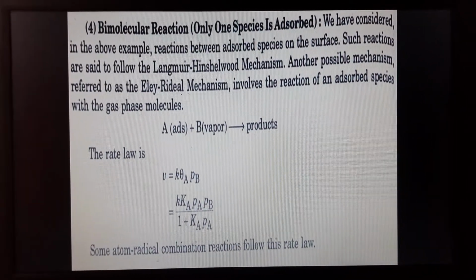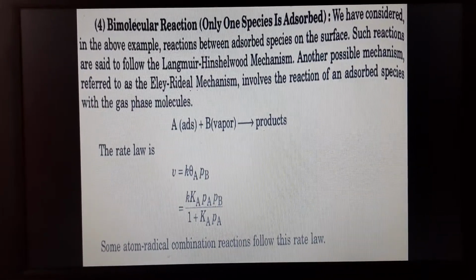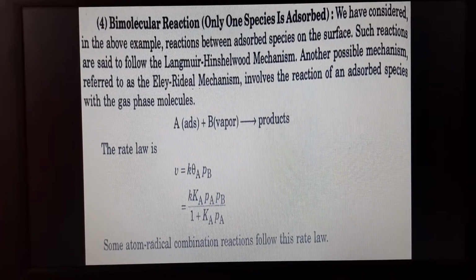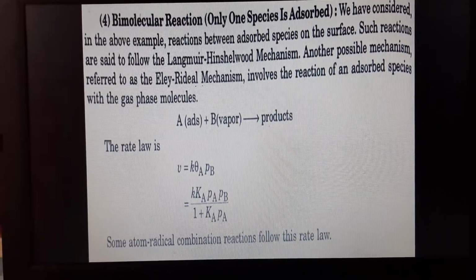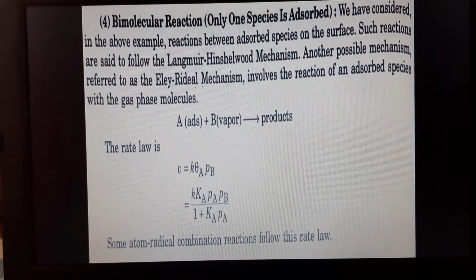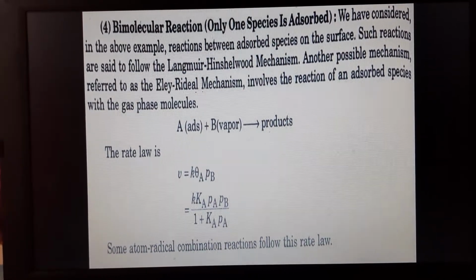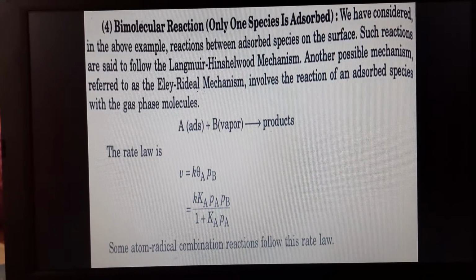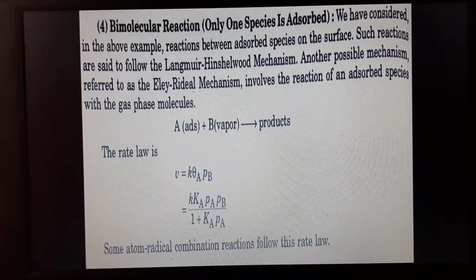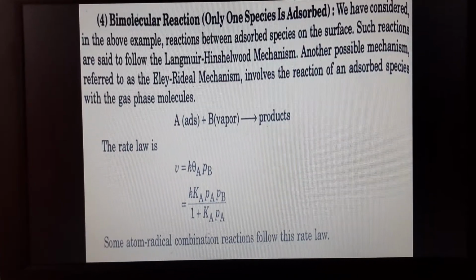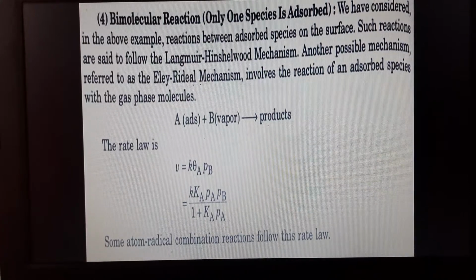Bimolecular reaction, only one species is adsorbed. We have considered in the above examples reactions between adsorbed species on the surface. Such reactions are said to follow the Langmuir-Hinshelwood mechanism. Another possible mechanism referred to as ER mechanism involves the reaction of an adsorbed species with the gas phase molecule.